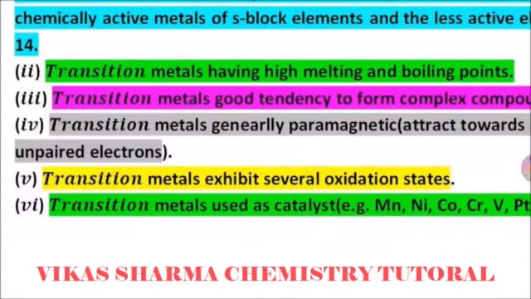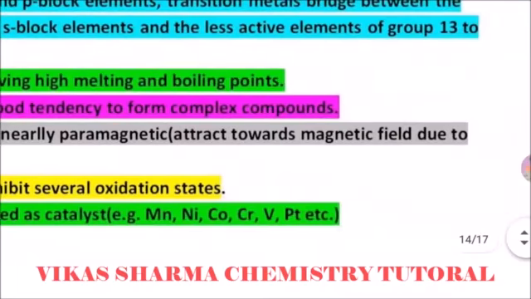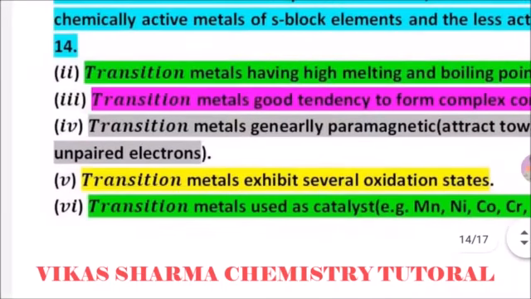Transition metals are generally paramagnetic, which means they are attracted toward a magnetic field due to unpaired electrons. Because the unpaired electrons are present in much greater numbers, they show the paramagnetic effect, which means they are attracted by a magnetic field.